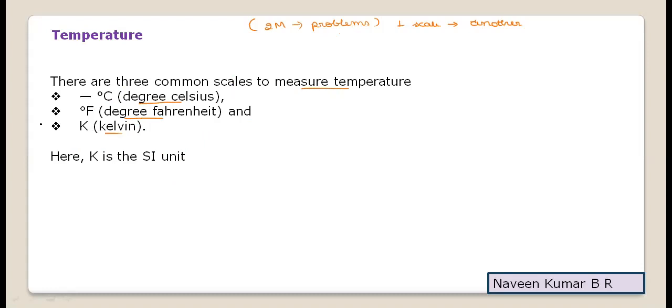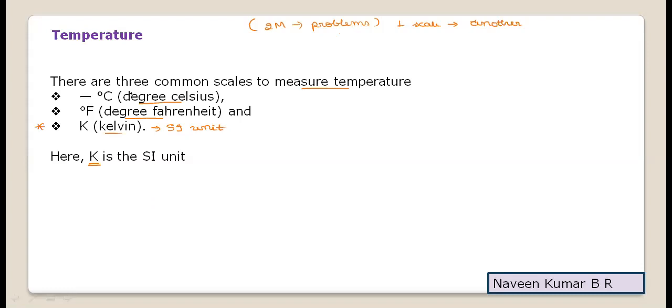In this, the SI unit is the Kelvin scale. So Kelvin is the SI unit of temperature. We'll focus on how these 3 scales differ and how they are calibrated, that is, how the range of the scale is taken.